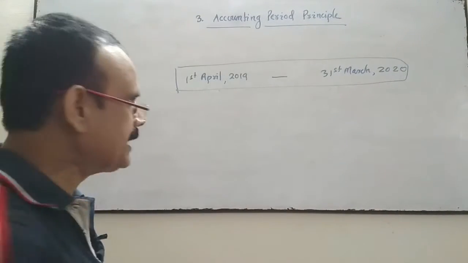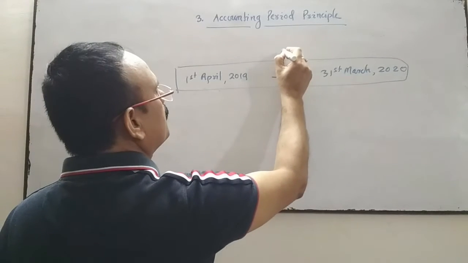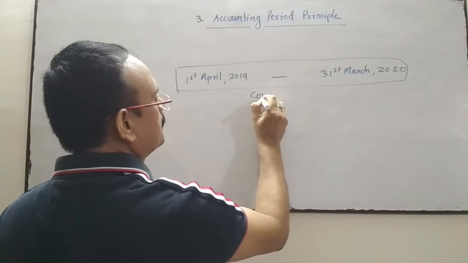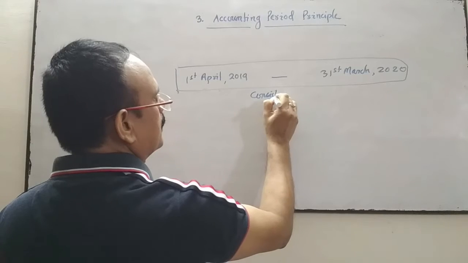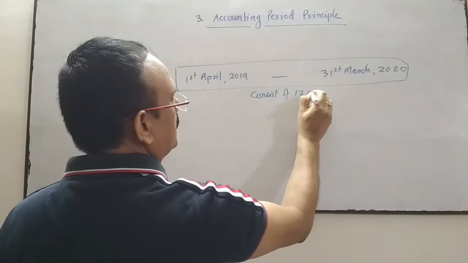Accounting period, and this period consists of 12 months.